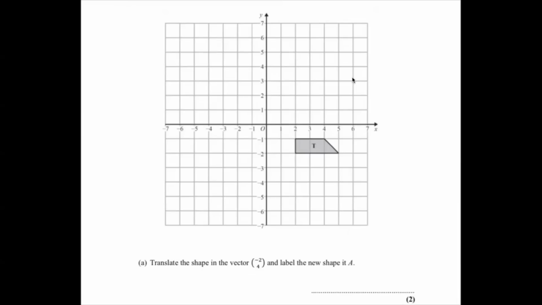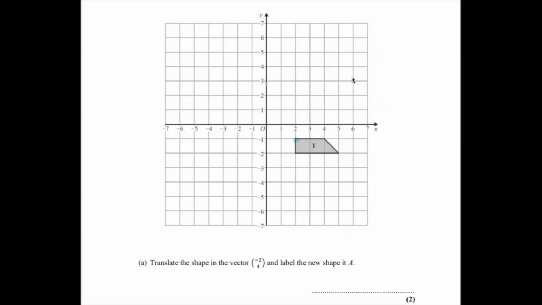Okay, we've got two parts to this question. The first one is that we're being asked to translate the shape in the vector -2, 4. -2 is going to send us back 2 places. So what I'm going to do is really highlight what I'm up to. I'm choosing that corner to count from. -2 means I'm going to go back 2, and 4 means I'm going to go up 4. 1, 2, 3, 4 takes me to the 3.